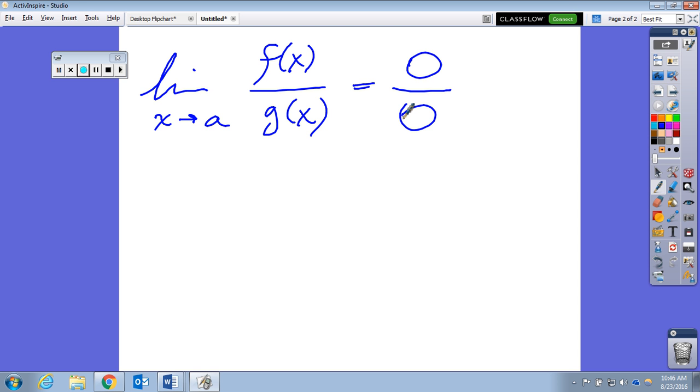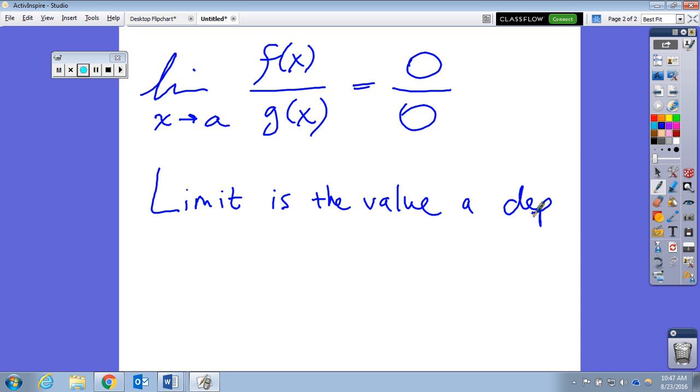So what is a limit? This is important. A limit is the value... Let's not even say dependent variable, because we have two functions here.